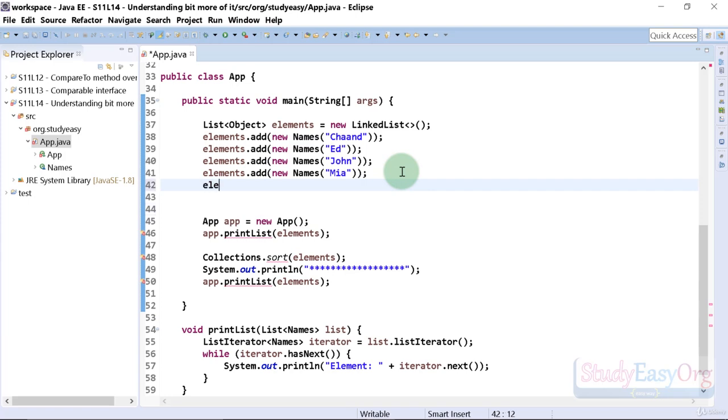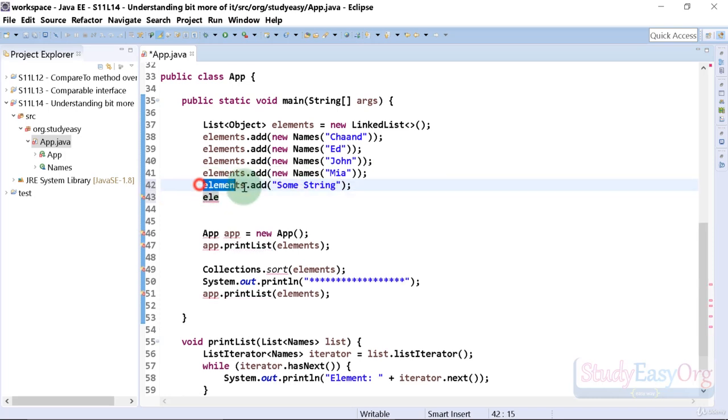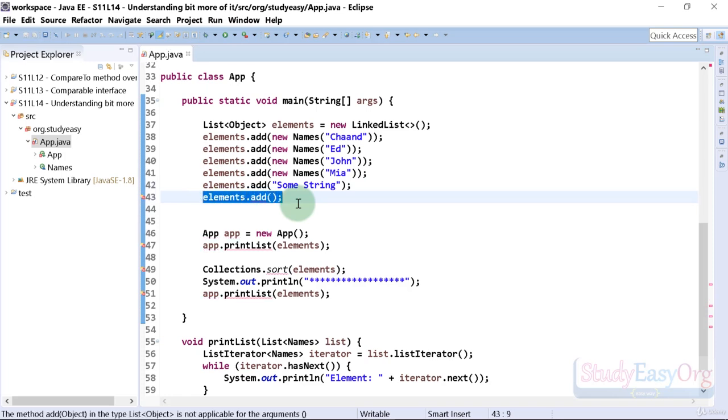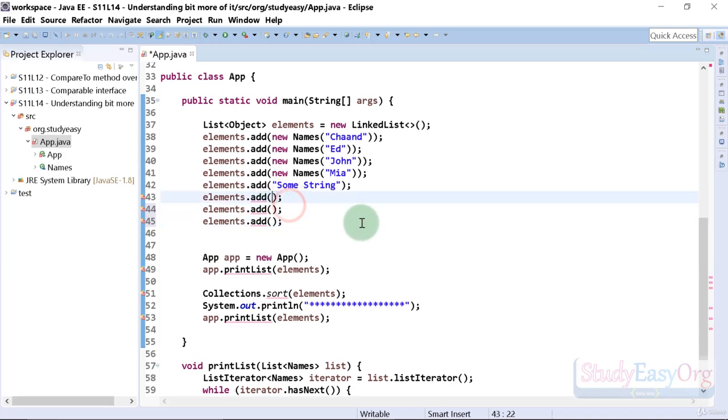And moreover, we would be adding a couple more elements in this list. So I will type in elements dot add, and I will add maybe a string now, right? Some string is the text. Let me copy this part. In fact, that would be better. And here we go. So let me copy this statement a couple of times. Alright, let me add in some integer. Let me add in a double entity. Let me add in a character maybe. So everything could be added in here, including some custom object which we have already done. So this list now can contain any type of object and any type of data.